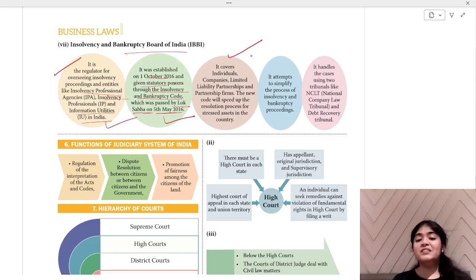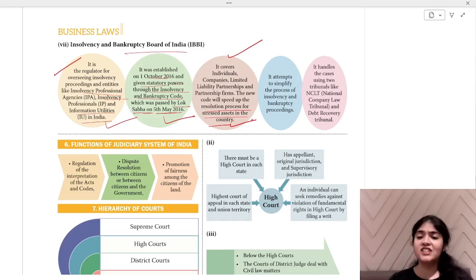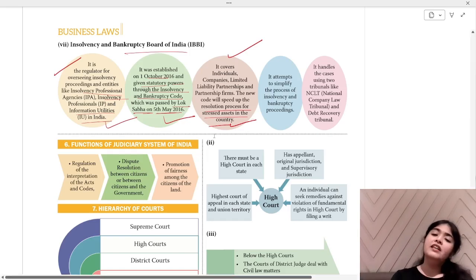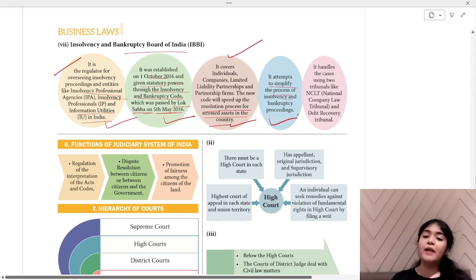This new code will speed up the resolution process for stressed assets in the country. So whatever stressed assets are there, which are disputed and so on, these types of assets in the company, asset here means your company, individual, everyone also, that will be taken care of. It attempts to simplify the process of insolvency and bankruptcy proceedings. So the IBBI board tries to simplify the proceedings.